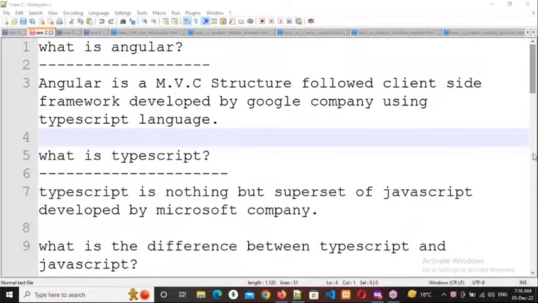The technologies: client-side technologies and server-side technologies. What is the difference between them?